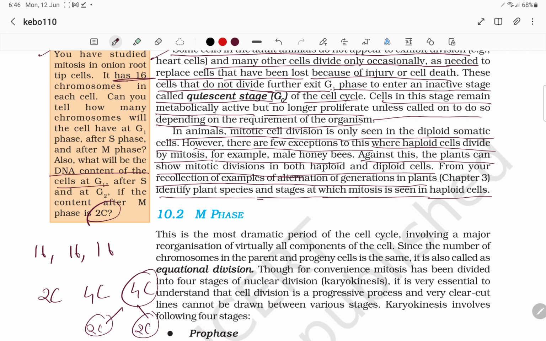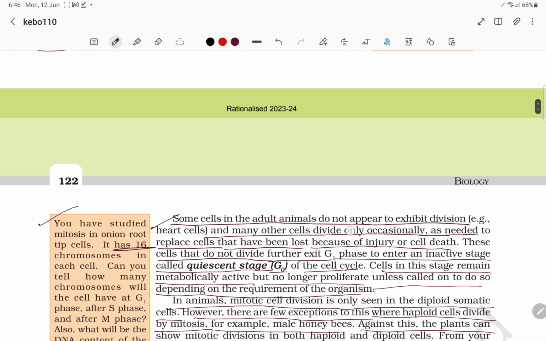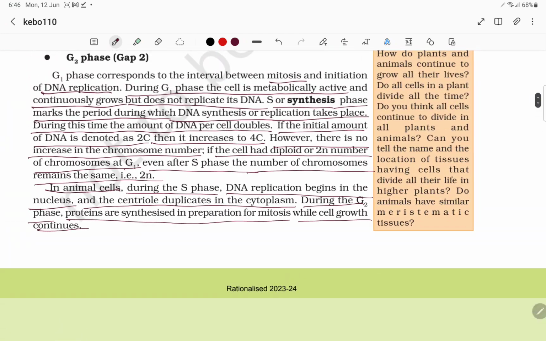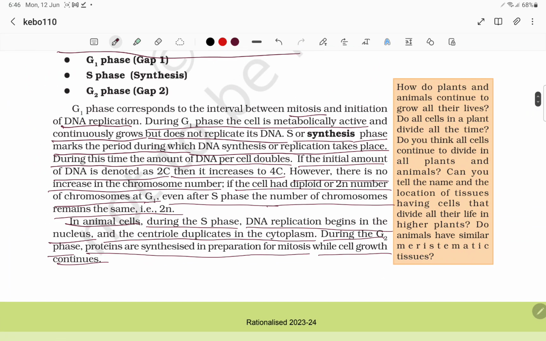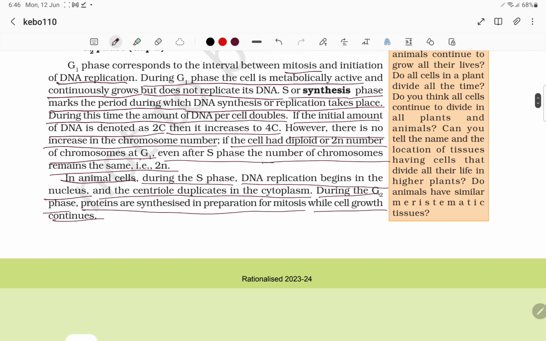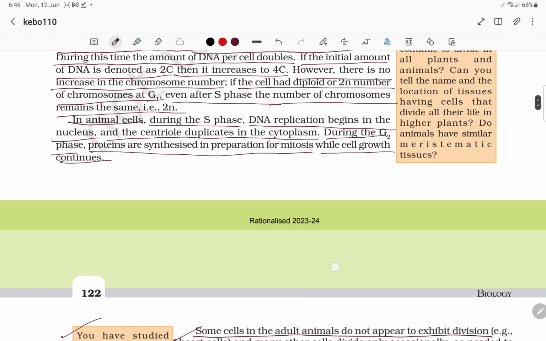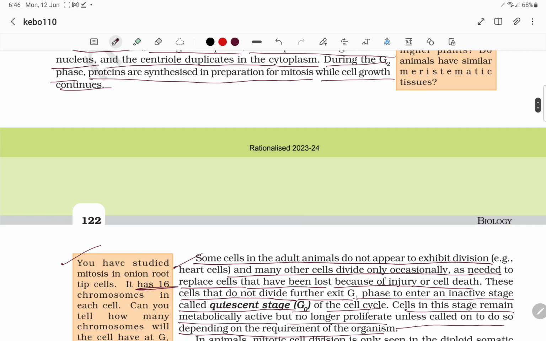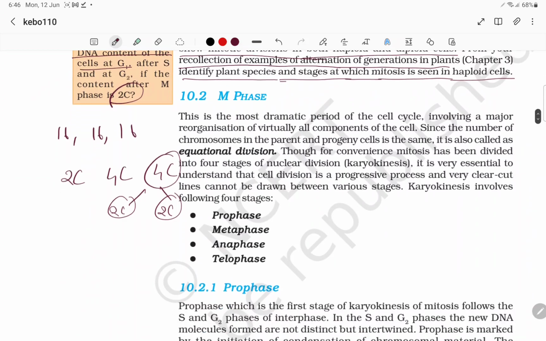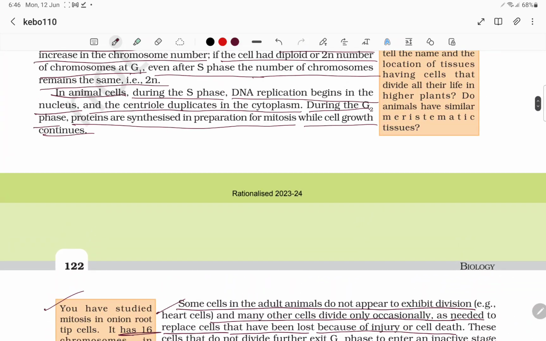So this is regarding the interphase. In this, most importantly, we have to remember the time duration for human cell and yeast. And next is about each and every phase, about the G0 phase, and about the content of DNA and the number of chromosomes. G2 phase mainly concentrates on protein synthesis, and growth continues. So this is regarding the interphase: G1, S, G2. Thank you.